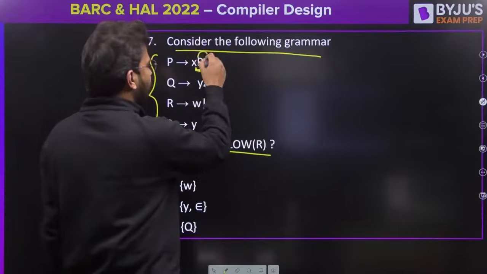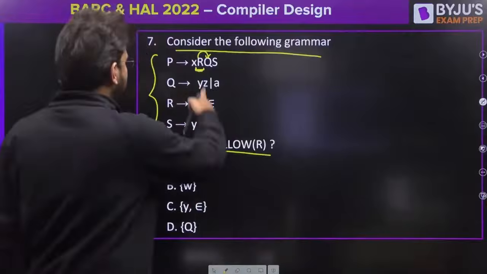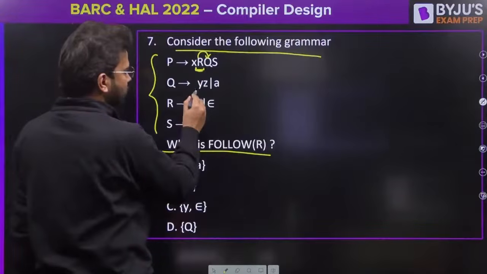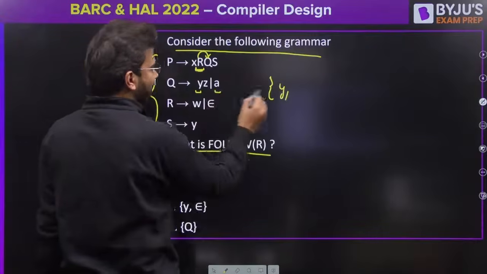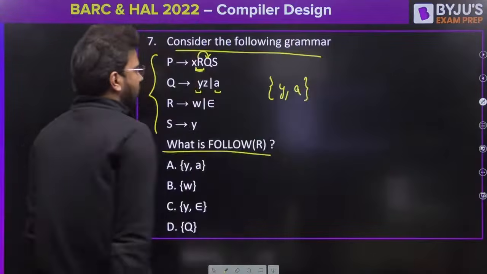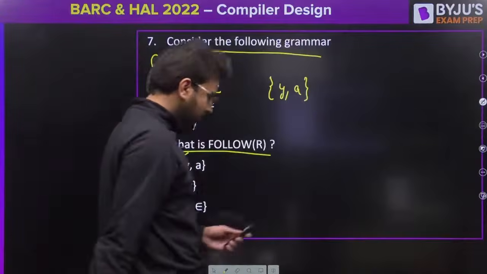What is follow of R? Follow of R is Q. That means first of Q. It is a non-terminal. So first of Q. What is first of Q? First of Q is Y. First of Q is A as well. Do we have anything else? No. So option A is the correct answer.